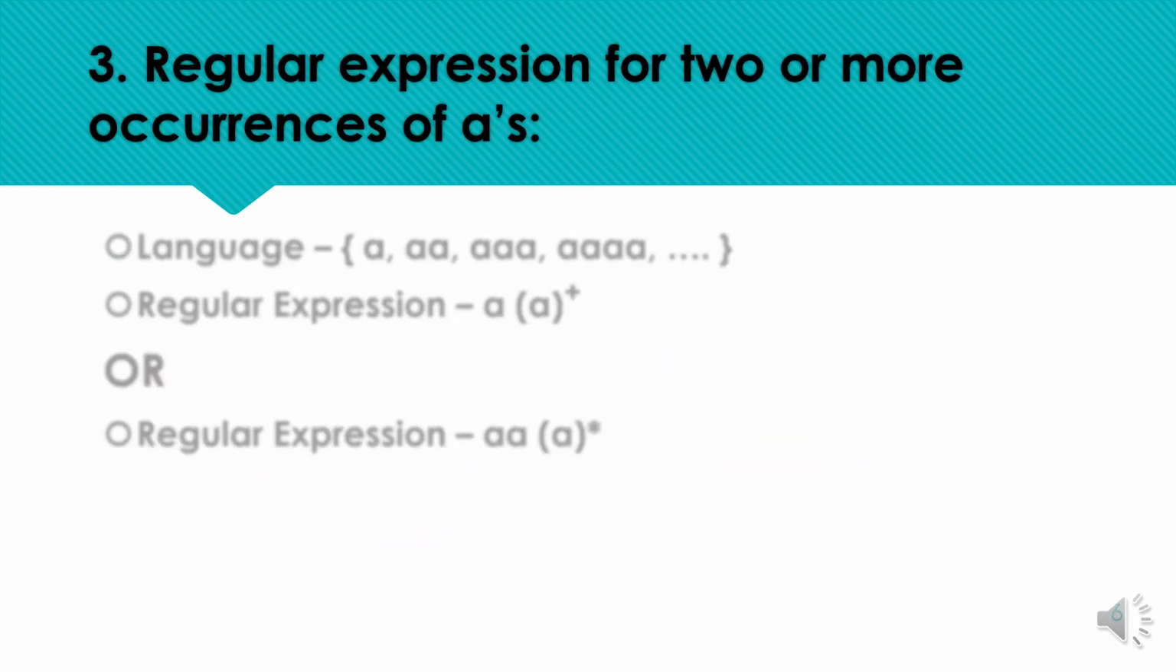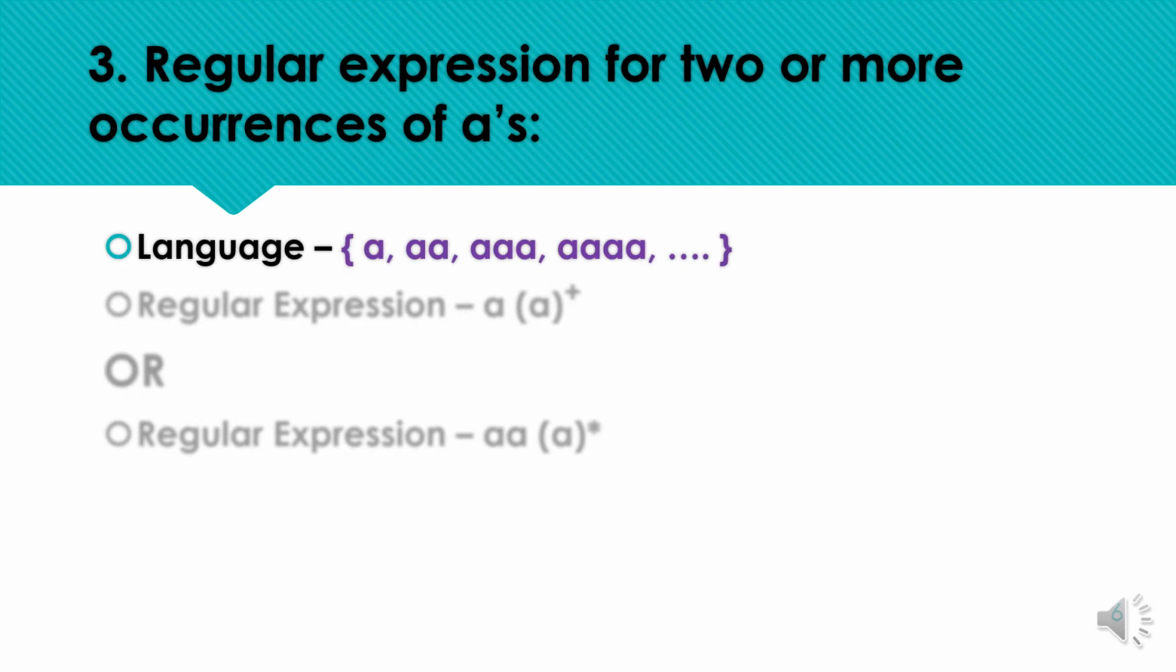Next, coming to the third example: regular expression for two or more occurrences of A's. Now we need two or more occurrences of A's, meaning in the last example we required one occurrence of A, now we require two or more occurrences of A.